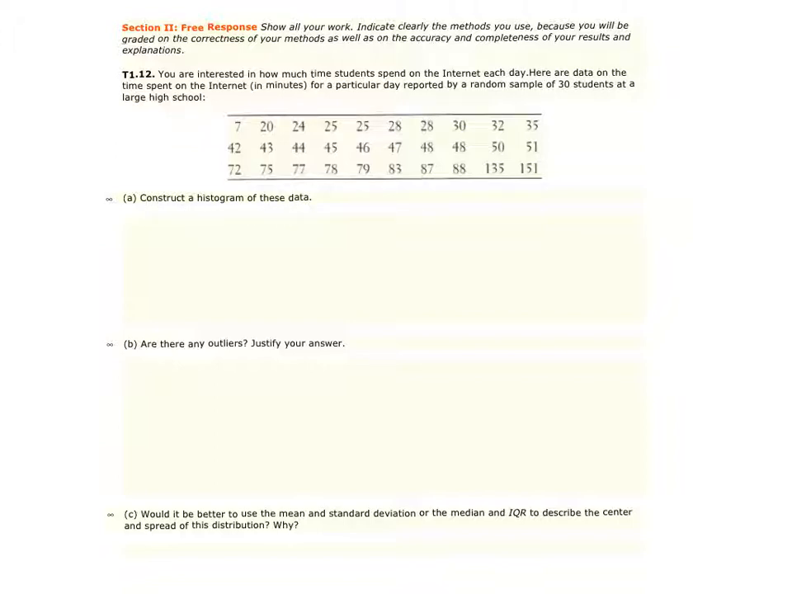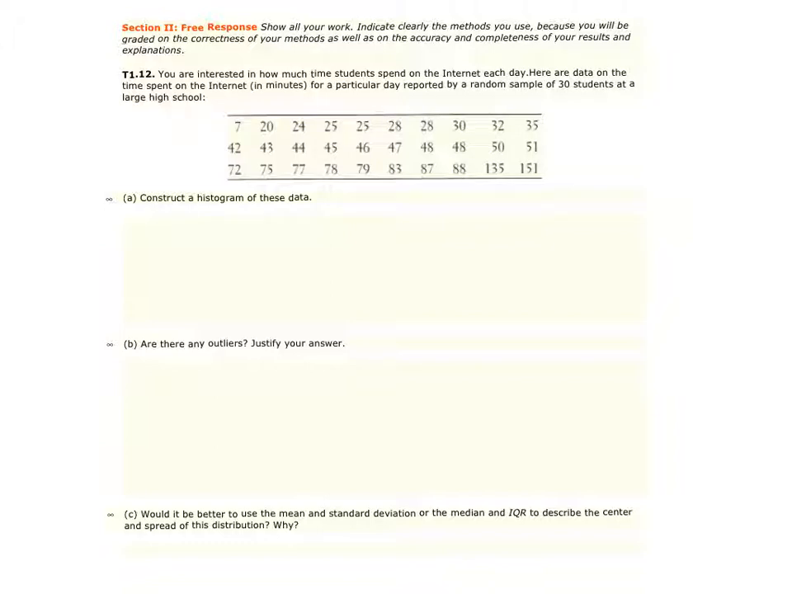So what you want to do to construct your histogram is figure out the distance between the max and the min. The nice thing with these data, they're already in increasing order. So we're going to see the difference between 151 and 7. We have a range of about 144. Based on that, then, we want between 8 and 10 bins. That is a good, reasonable number.